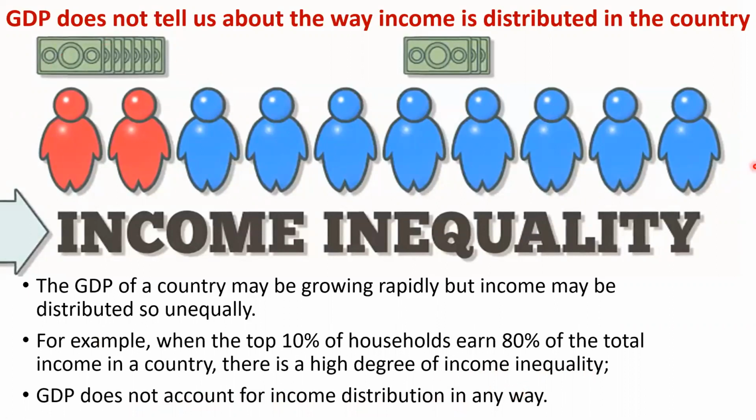Just take this example. These are all the people who contribute to the GDP of a particular country. But here, if you add both this amount and this amount, you will get a particular amount, which does not show by how much each person contributes. Here, these two people have contributed more, and these 8 people have contributed much less than these 2 people. So here, there is inequality of income contribution, and GDP does not tell us about this.